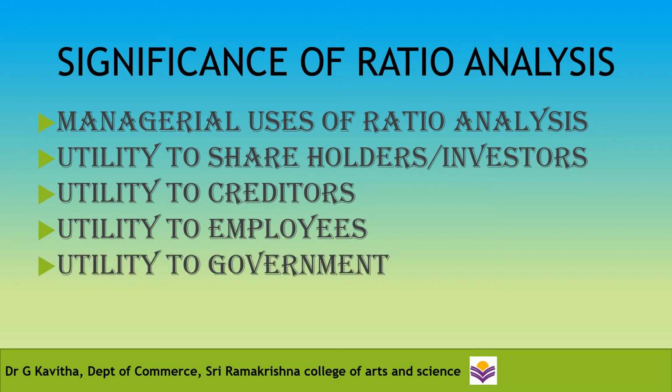So coming to the next point, which is utility to government. The government is interested to know the overall strength of the industry, and various financial statements have been published by industrial units. They are used to calculate ratios for determining the short-term, long-term, and overall financial position of the concern. So the ratios may be used as an indicator of the overall financial strength of the public as well as the private sector. In the absence of reliable economic information, the governmental plans and policies may not prove to be successful.